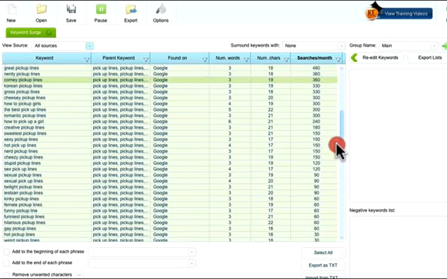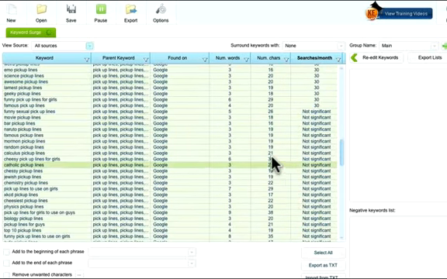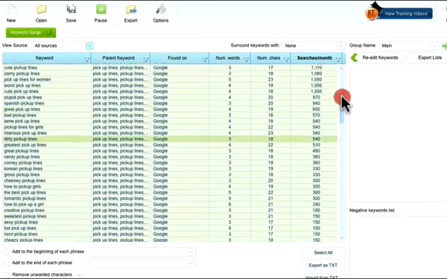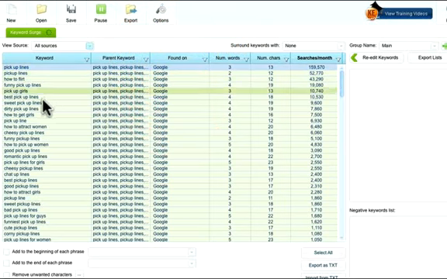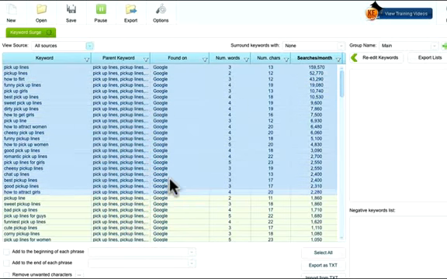So it has already organized them all, and now it's looking at this. And if there is not a lot, it will say not significant, so I don't even have to worry about it and waste my time. It's still running, but for this example I want to go fast. I'm going to choose those top ones, down to 2,000 searches a month. Probably the first one is a waste of my time. I shouldn't have done it because it's huge searches. But those ones are pretty good. Even that one, 19,000, funny pickup lines.